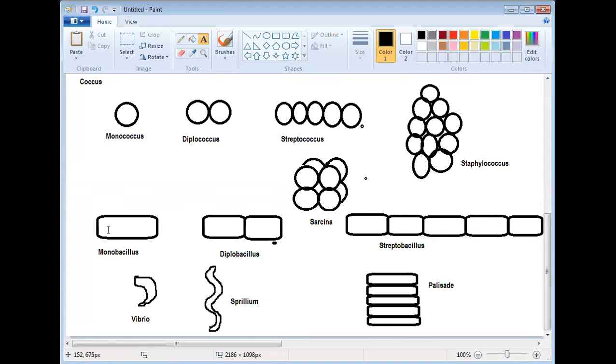There may be coccus, there may be bacillus. These are all bacillus. There may be vibrio, there may be spirillum. Sometimes you may find a bacteria may form a barred-like structure. This is not given in NCERT, but remember these four types. Enough.